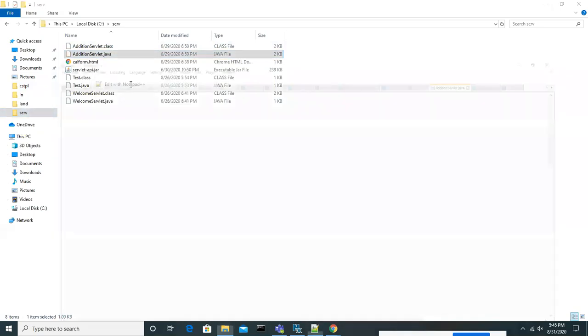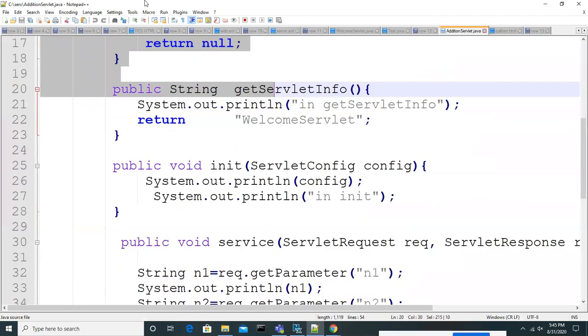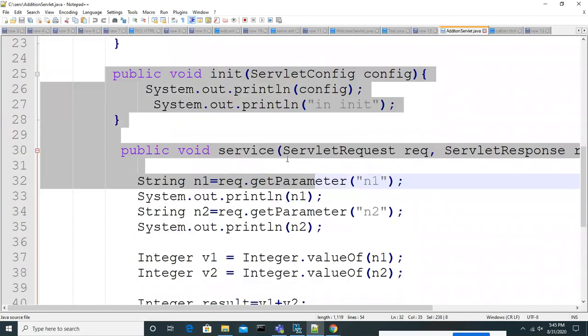We created one addition servlet. Inside it, we implemented the destroy method, getServletConfig method, getServletInfo method, init method, and service method. Every method will be called by the server only.